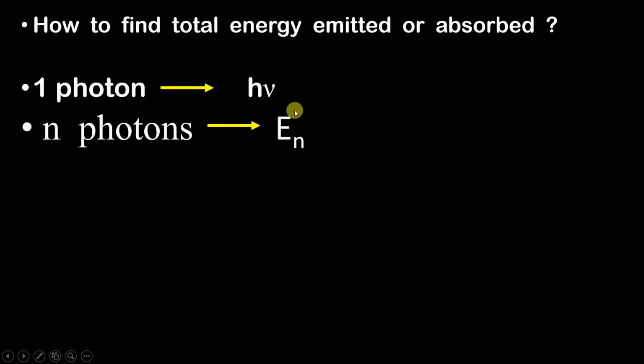Now, how will you find this value of En? You will simply cross multiply. By simply cross multiplying, En into 1 is equal to n into h nu. So this is the formula for finding the total energy emitted or total energy absorbed, which is En equals nh nu.